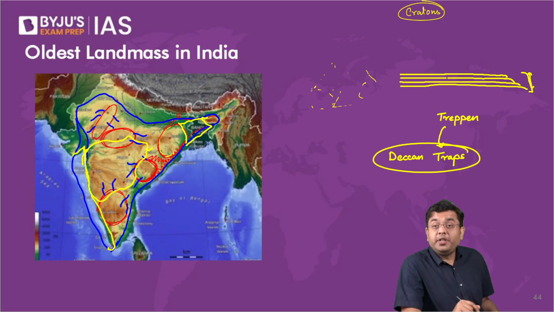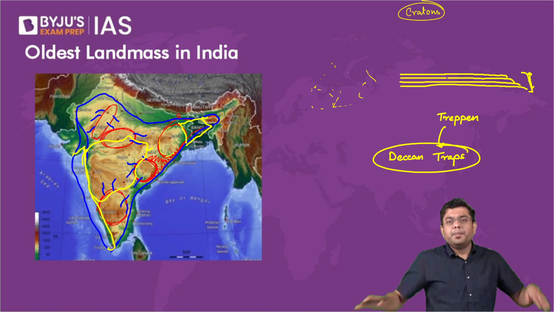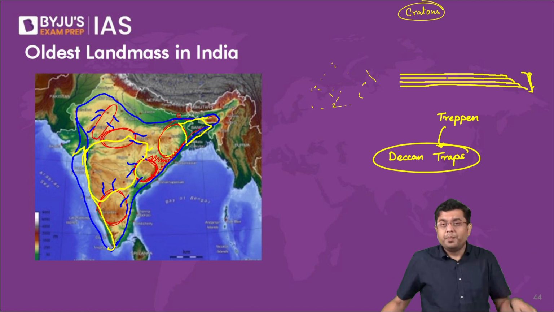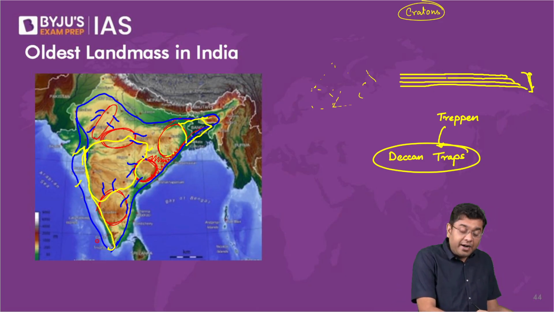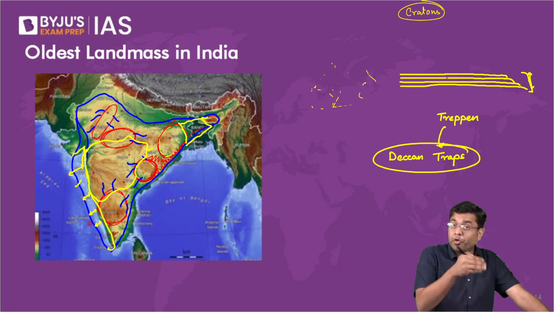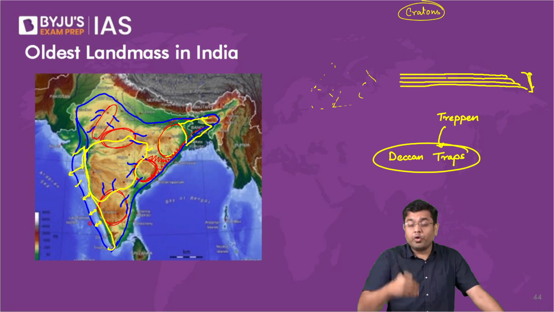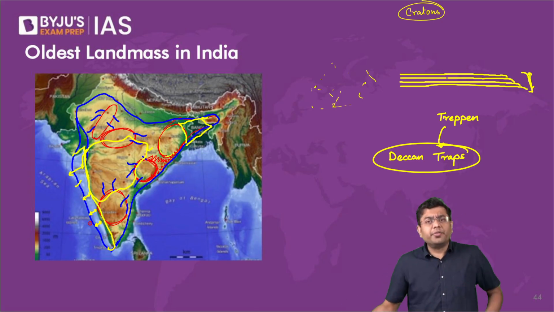Now, in both these areas, due to the development of the crack, the land simply subsided. The land went down. In the case of the western coastline, the land went down, creating a very wide continental shelf. This continental shelf that you see, before the development of the crack and the collision with the Himalayas, was very much a part of the Indian landmass.